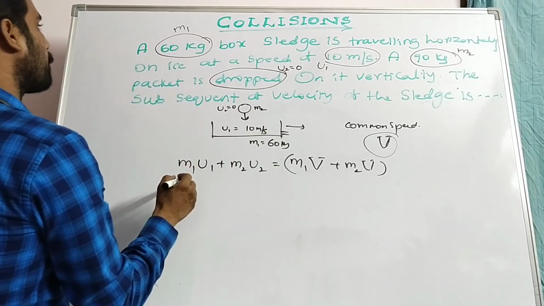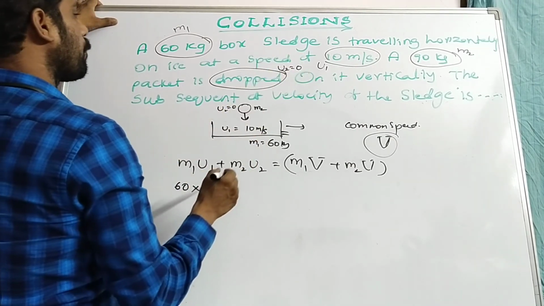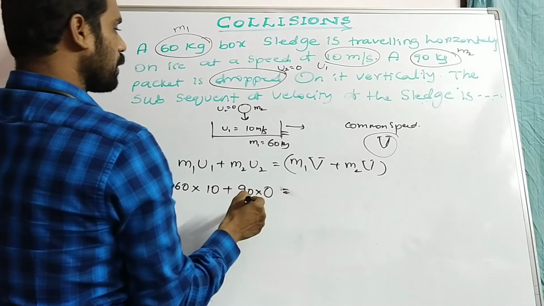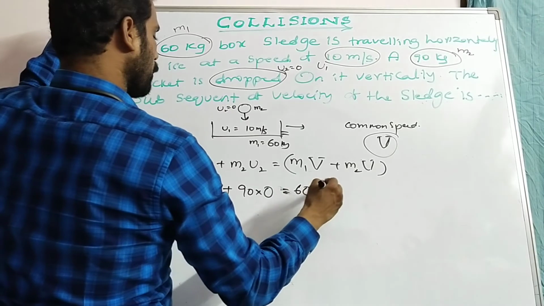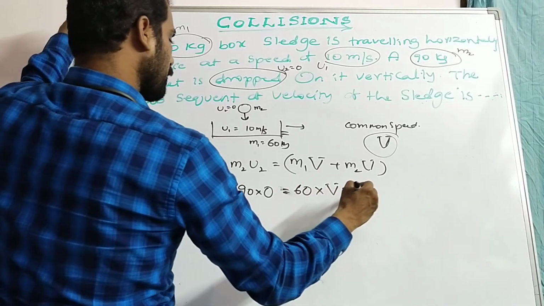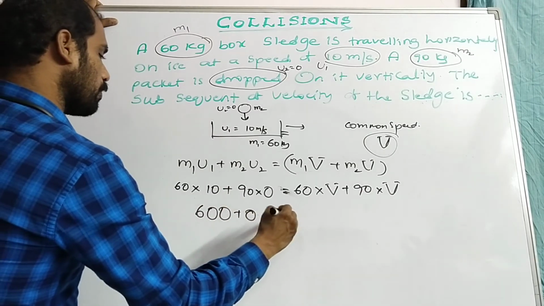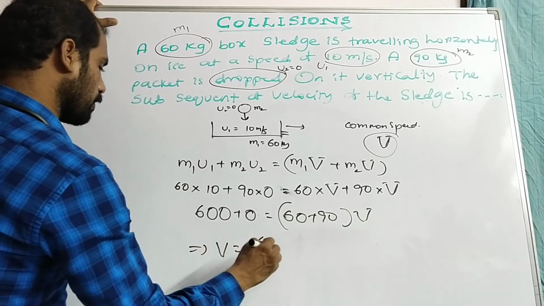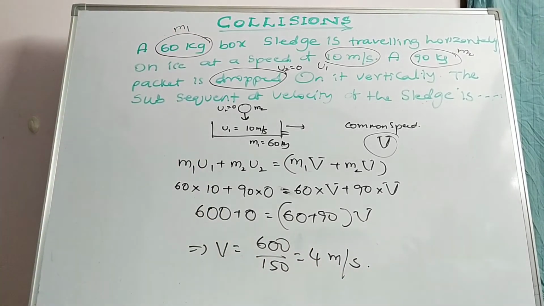Now m1 60 into initial velocity u1 10 plus m2 90 into 0 is equal to, why? Because we are taking 0, it is freely dropped, free fall. m1 60 into v plus m2 90 into v. So 600 plus 0 is equal to (60 plus 90) into v. That implies v is equal to 600 by 150, that is equal to 4 meter per second, the common velocity of the sledge.